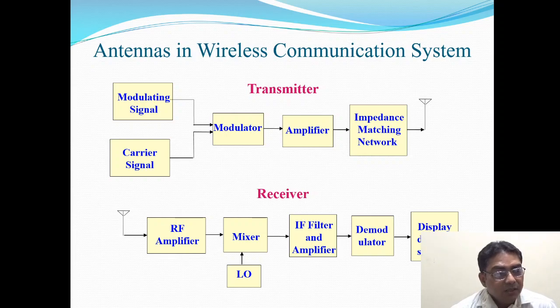Then this amplified signal is down converted using the local oscillator, which is mentioned here as LO. It is nothing but the local oscillator. It is down converted using a mixer, which is one of the superheterodyne concepts generally used in the receiver system. So the RF amplified signal, which is relatively higher frequency, is converted down to a lower frequency called the intermediate frequency. Therefore here an IF filter and amplifier are used.